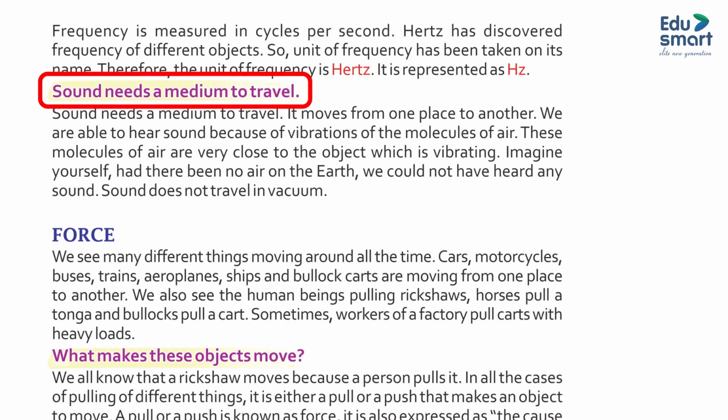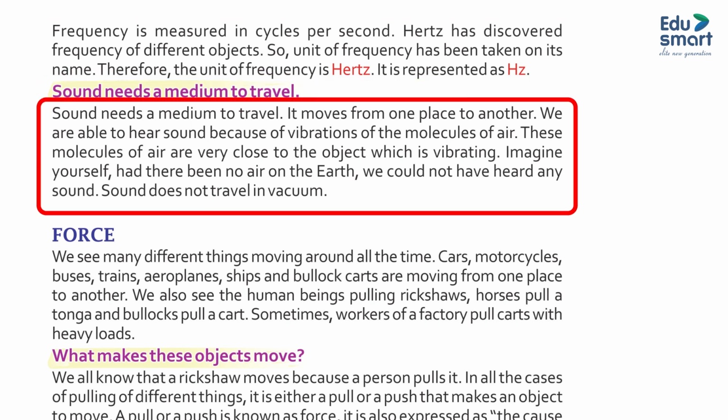Sound needs a medium to travel. It moves from one place to another. We are able to hear sound because of the vibration of the molecules of air. These molecules of air are very close to the object which is vibrating. Imagine, had there been no air on the earth, we could not have heard any sound. Sound does not travel in a vacuum.